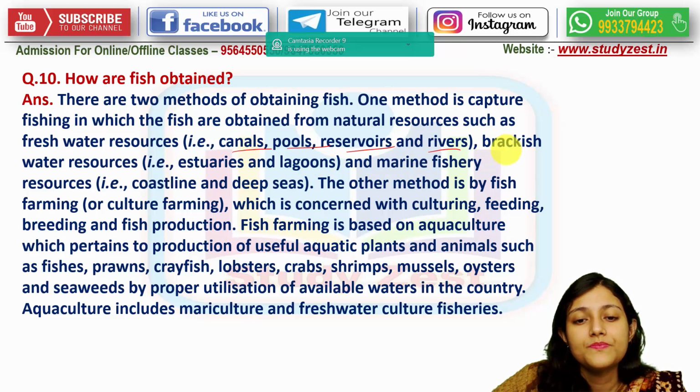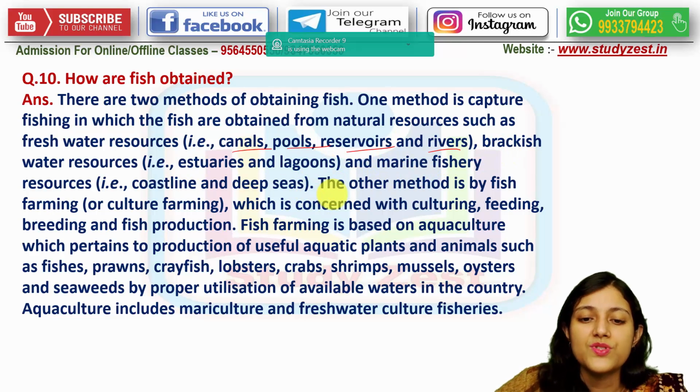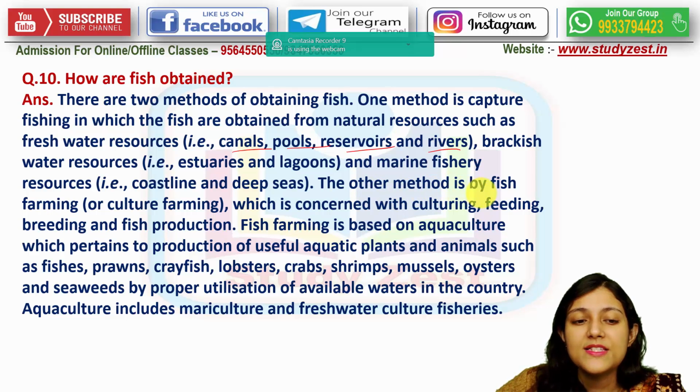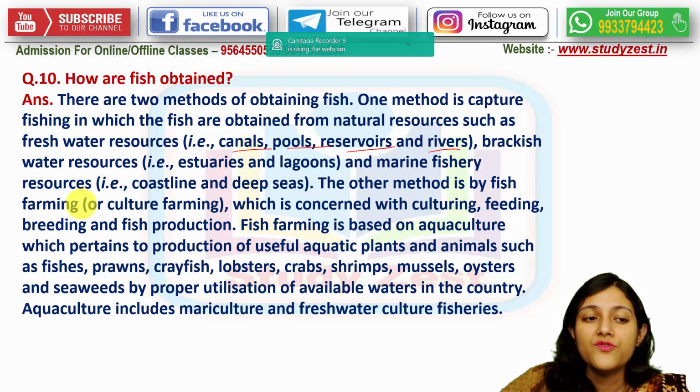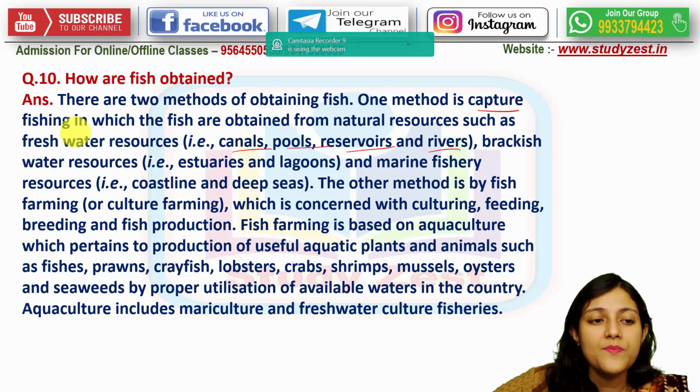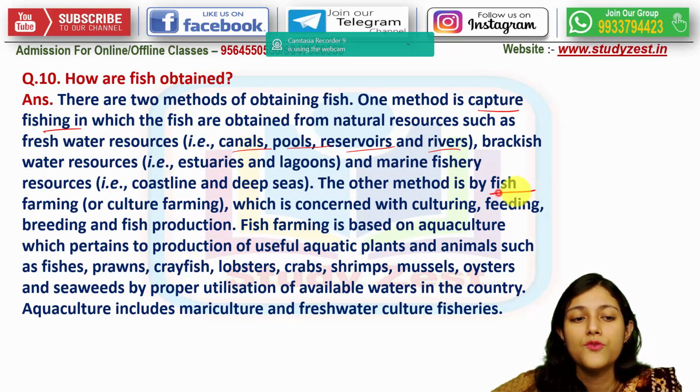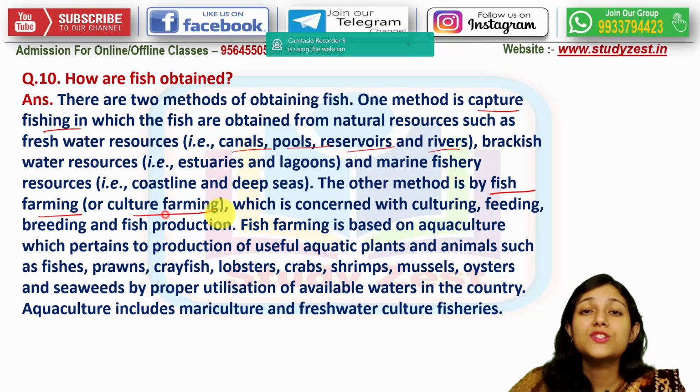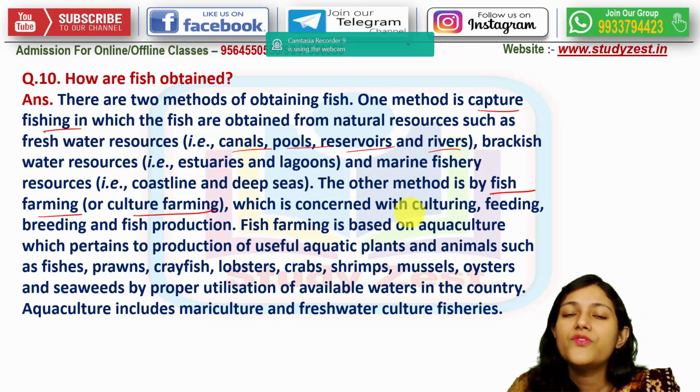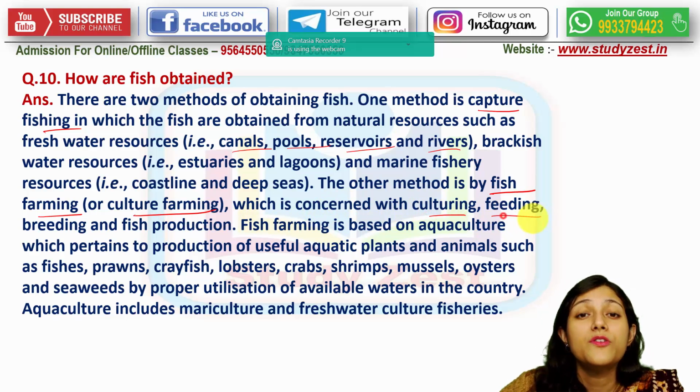And marine fishery resources. And the other method is fish farming. So the first method is capture fishing and the second is fish farming or culture farming, which is concerned with the culturing, proper feeding, breeding and also fish production.